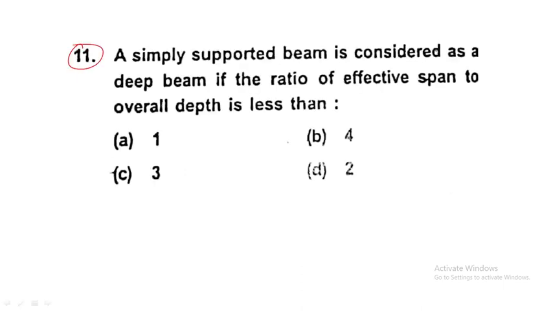A simply supported beam is considered as a deep beam if the ratio of effective span to the overall depth is less than what? This is a repeated question; we have already completed this a few seconds back.